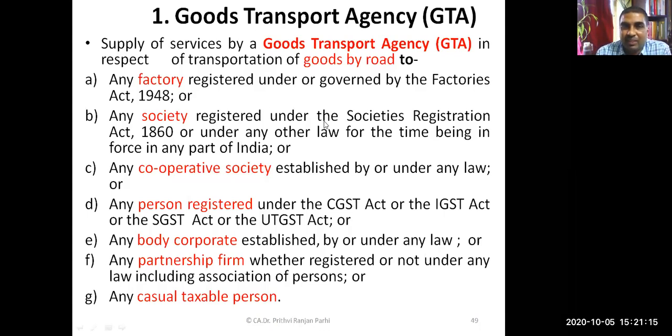If certain services are supplied by GTA in respect of transportation of goods by road to certain people, then reverse charge mechanism will be applicable, not in all situations. Okay, understood?